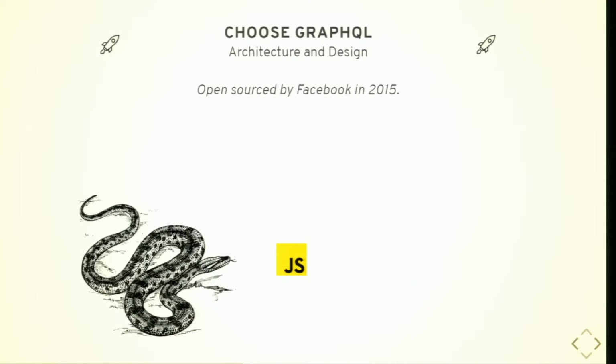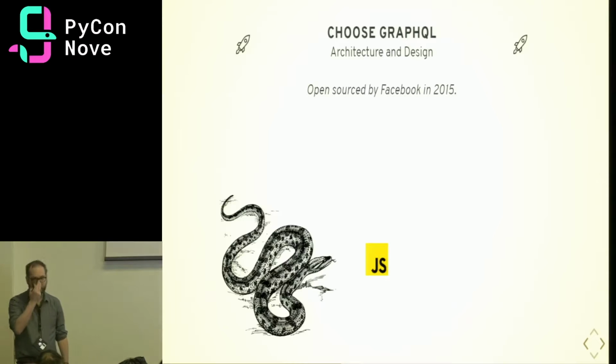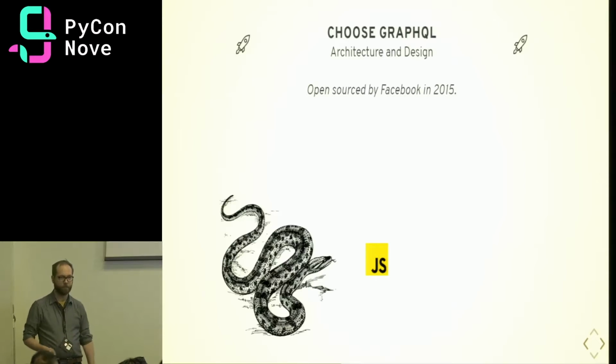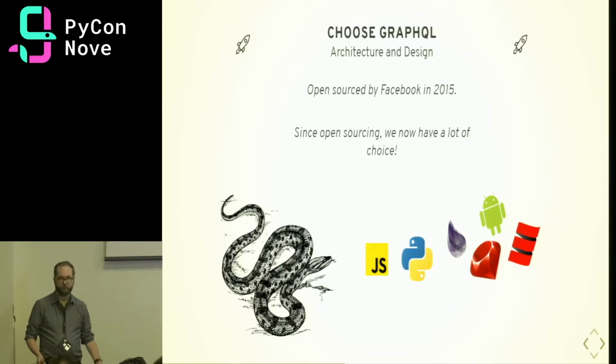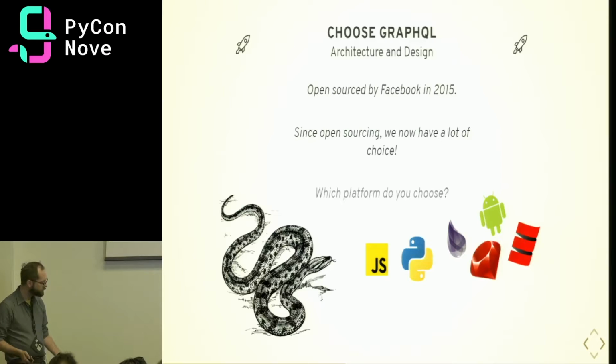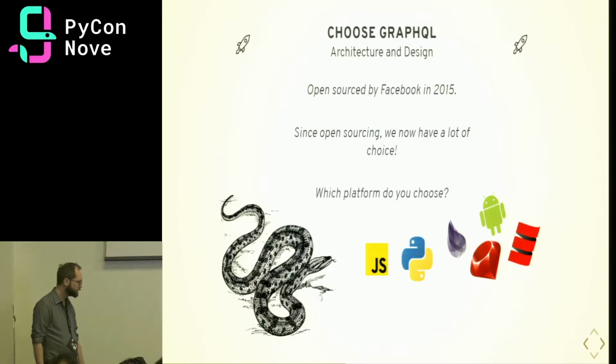Initially, when GraphQL was open sourced by Facebook, we had only the reference implementation of GraphQL available in JavaScript. But now we have plenty of choice. We have clients in Elixir, Scala, Android, Ruby, and of course Python. So which platform are you going to choose? If you choose Python, go to the next section.